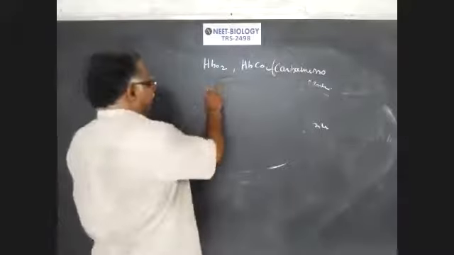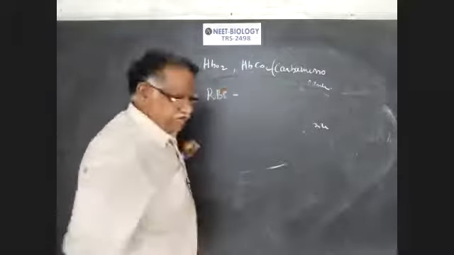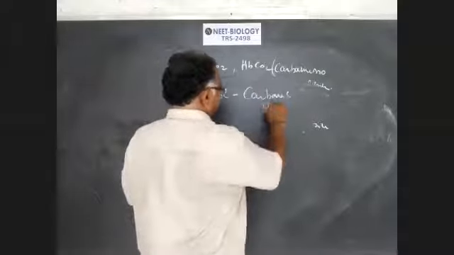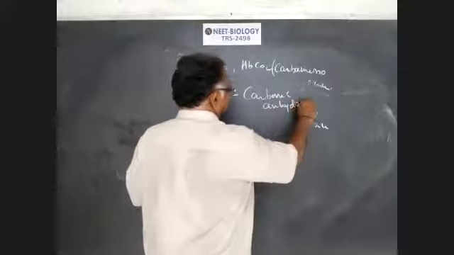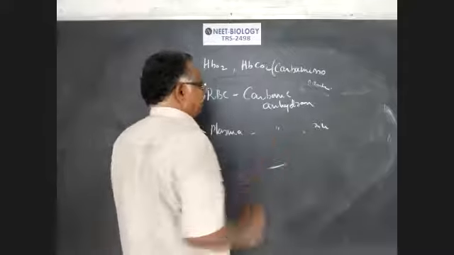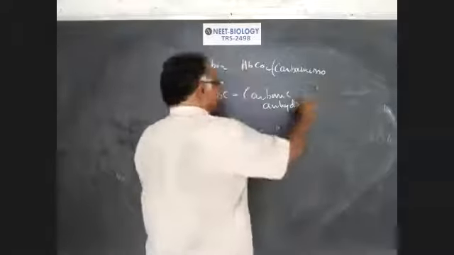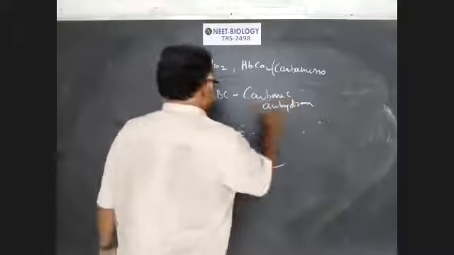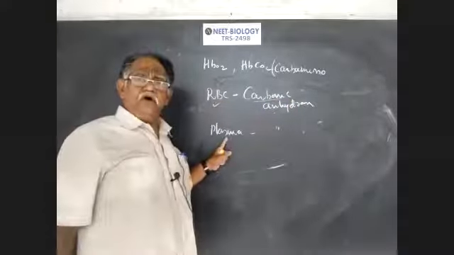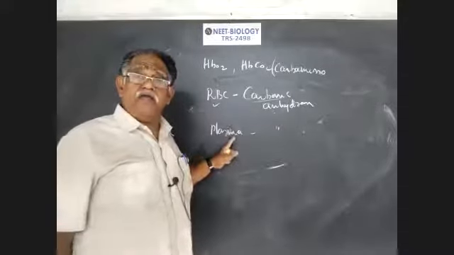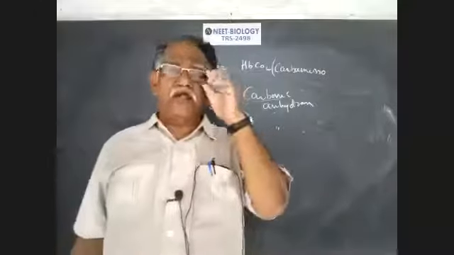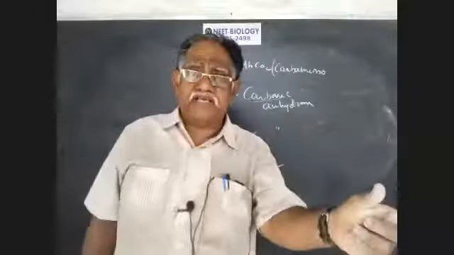In RBC, there is one enzyme called carbonic anhydrase. The same enzyme is also present in plasma, but a high concentration of carbonic anhydrase is present in RBC. A low amount of carbonic anhydrase is present in plasma. So the concentration of carbonic anhydrase is more in RBC, less in plasma.